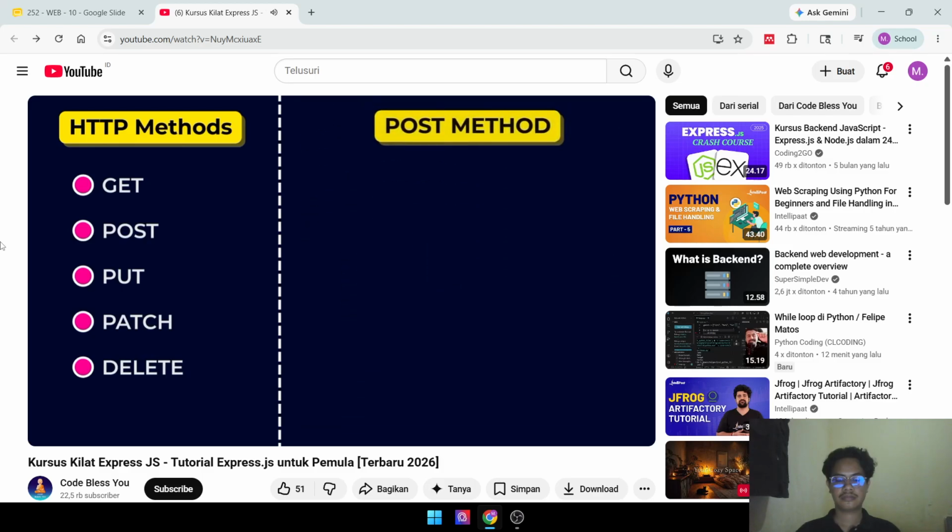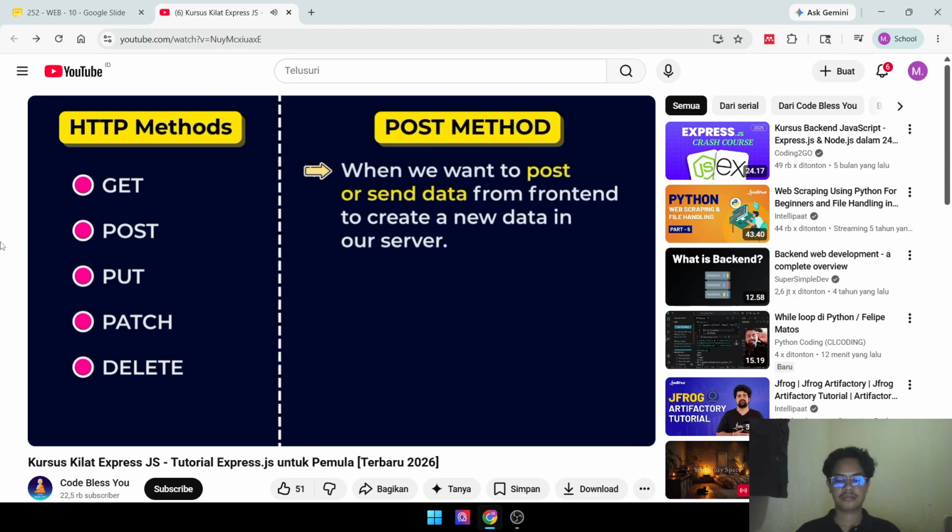Second, we have the post method. We use the post method when we want to post or send some data from the frontend to create new data in our server.